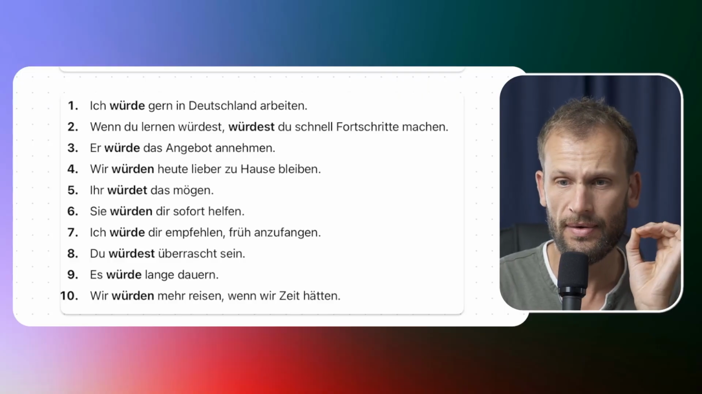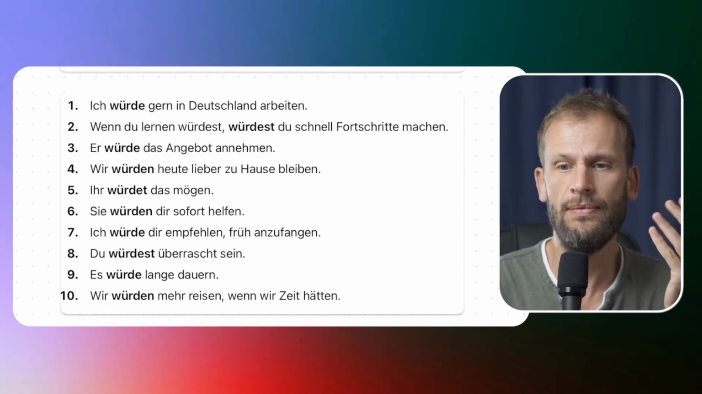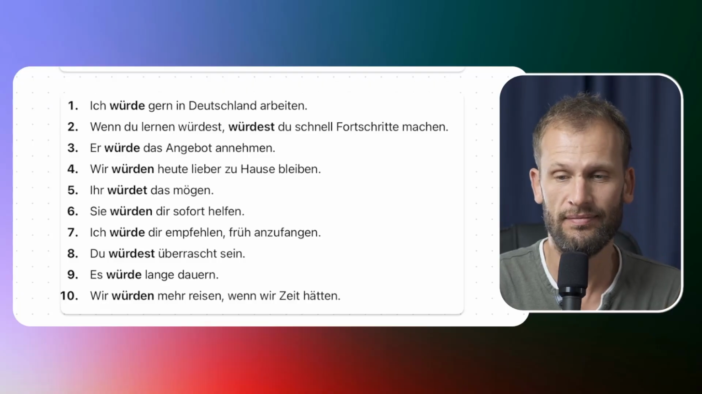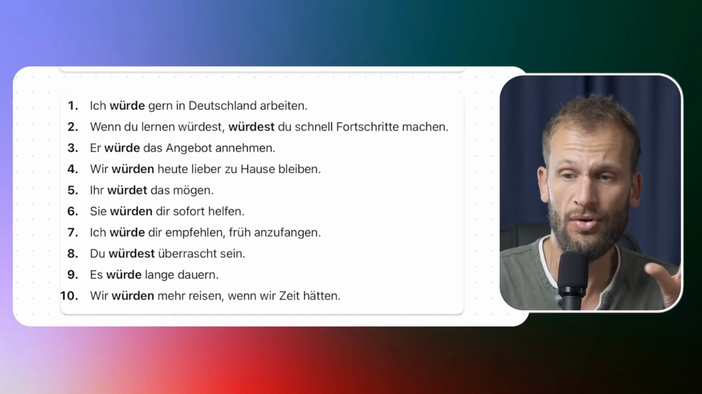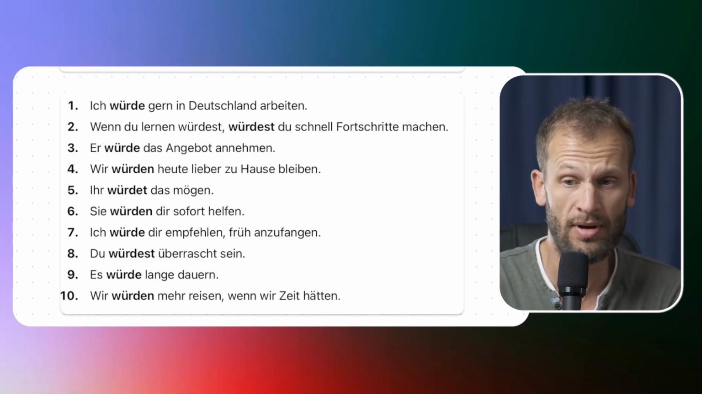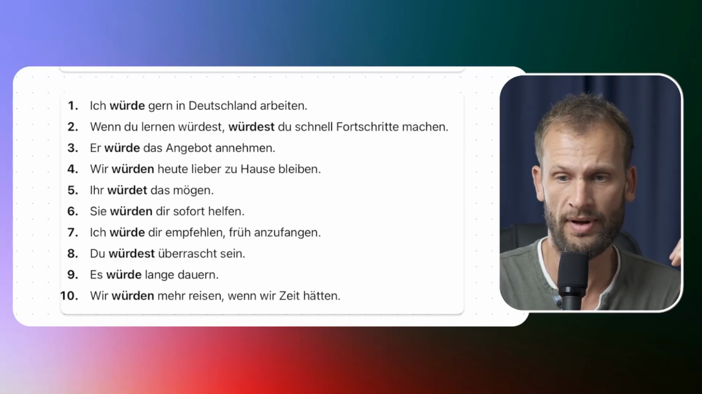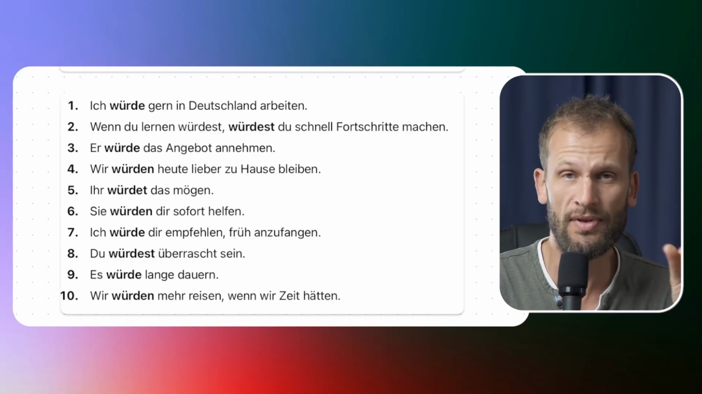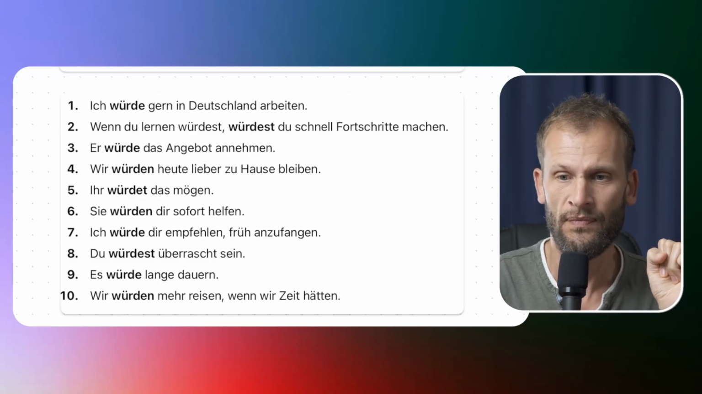The second sentence, wenn du lernen würdest, würdest du schnell Fortschritte machen. If you studied, you would make progress fast. But the truth is, the reality is, you don't study a lot, you don't study at all maybe, and you are not making any progress. So again, it's an if clause with a hypothetical statement. Wenn du lernen würdest, würdest du schnell Fortschritte machen.